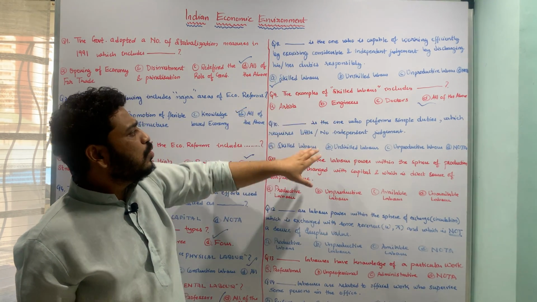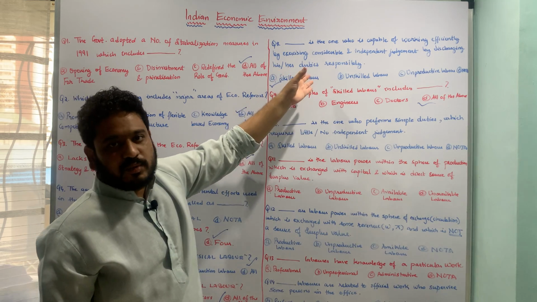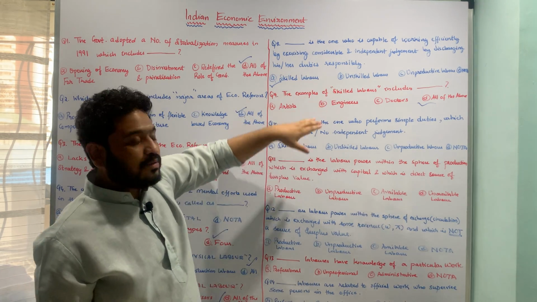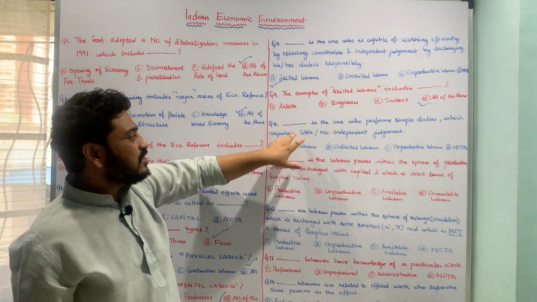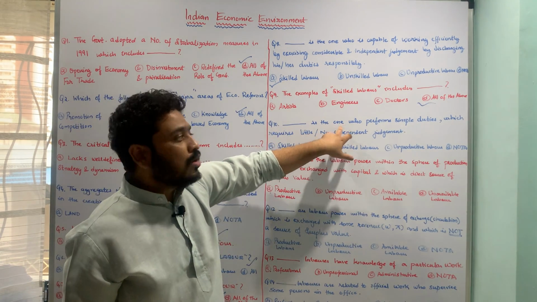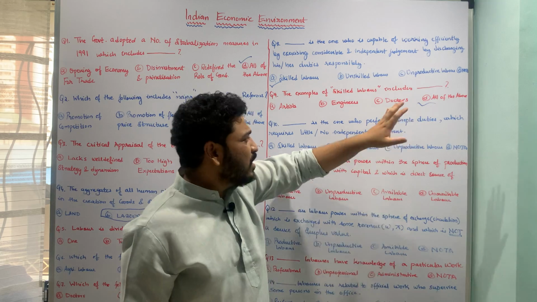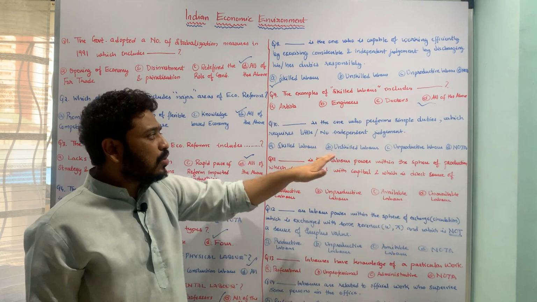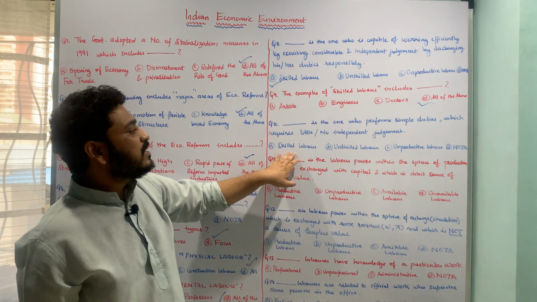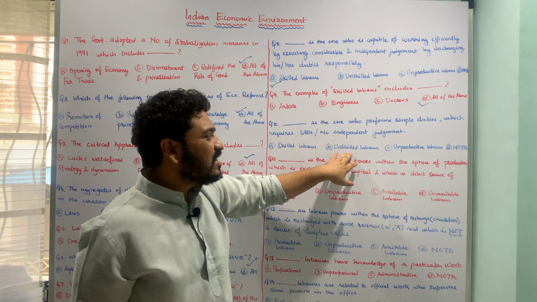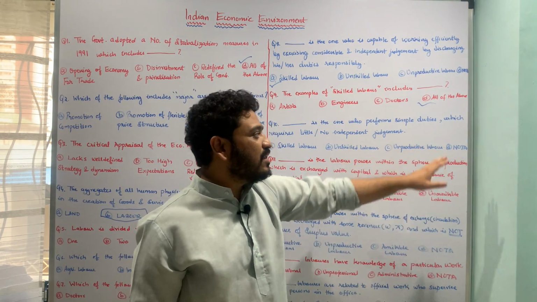Let us now look within the second type, which is skilled and unskilled. What do you mean by unskilled labor? The question is framed in this fashion: dash is the one who performs simple duties which require little or no independent judgment. And what do you call such an entity? Whether you call them skilled laborers, unskilled laborers, unproductive laborers, or none of the above.